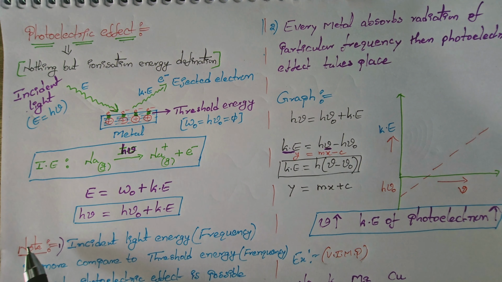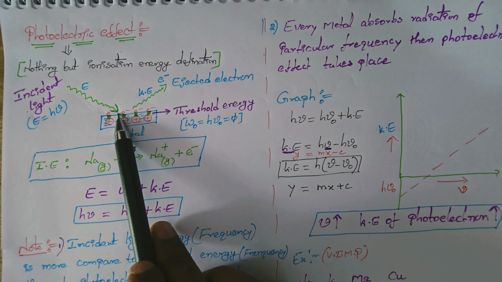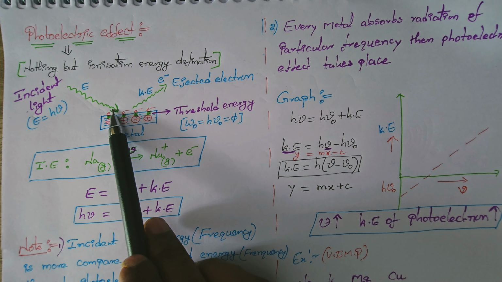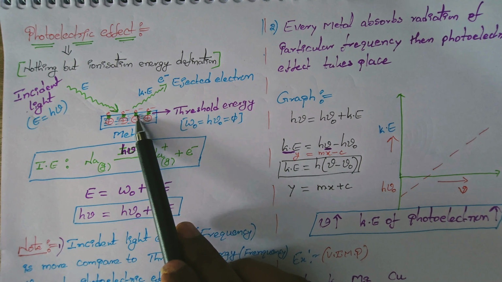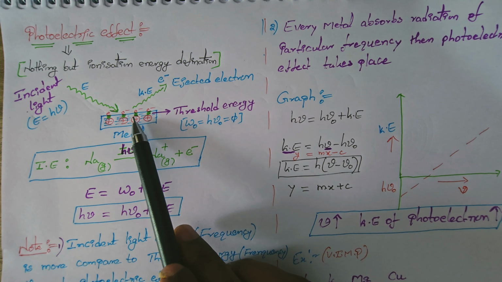So light of a certain frequency strikes the metal surface. A certain frequency of incident light, frequency in the form of energy. The relation between frequency and energy here is E is equal to h nu. We know that already from black body radiation. So light of a certain frequency strikes the metal surface. That energy of incident light is utilized in two parts.